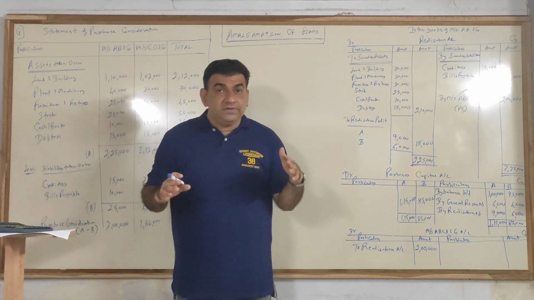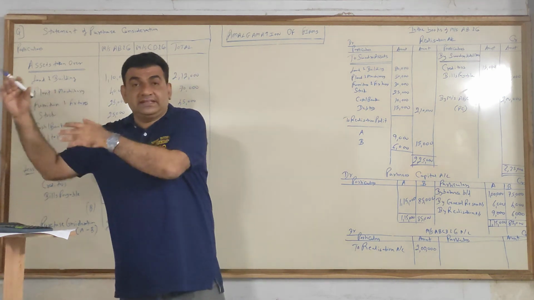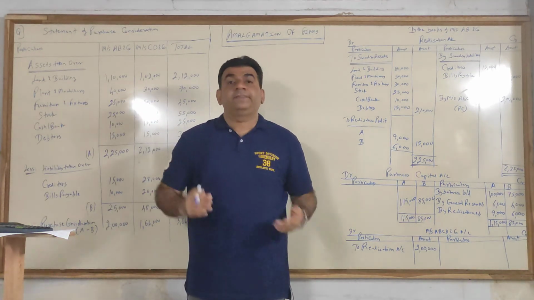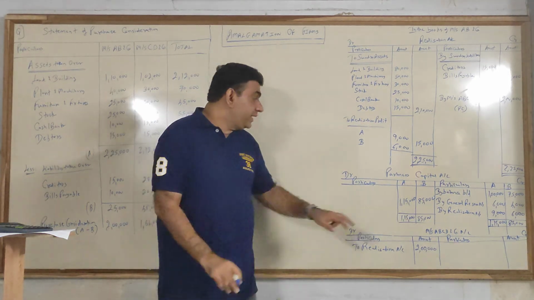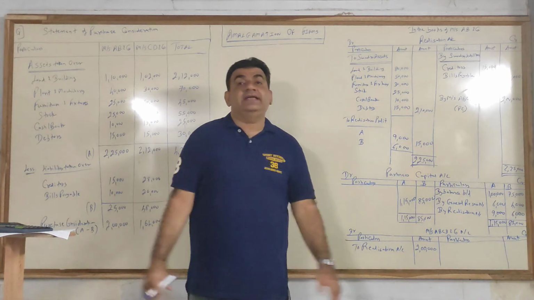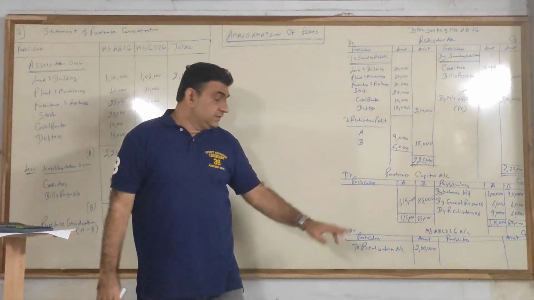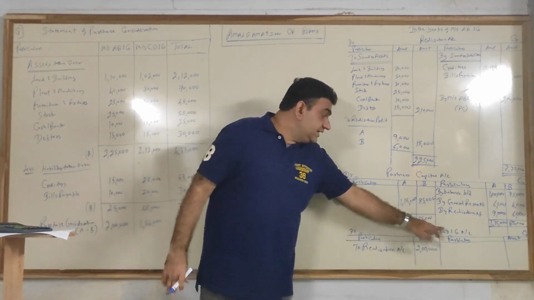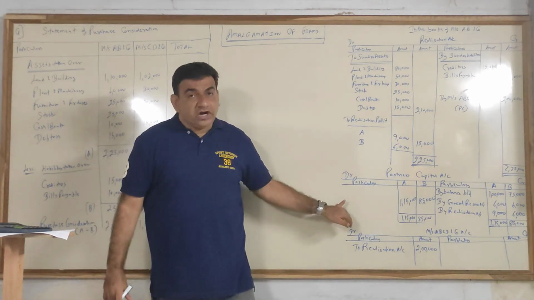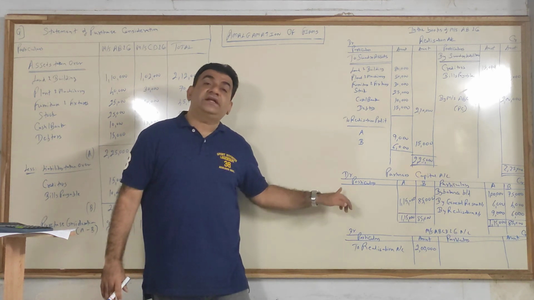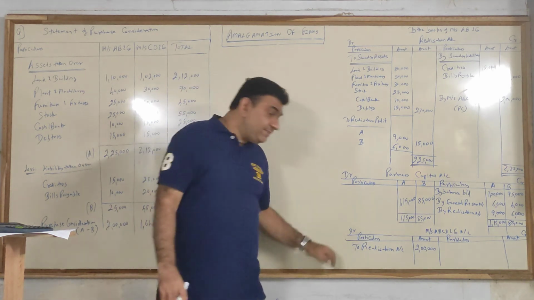So the new firm will not pay A and B the cash amount. They will tell, okay, now you become the new firm. Whatever amount we are supposed to pay you, 1 lakh 15,000 and 85,000, that will now become the capital of the new firm. So the new firm is A, B, C, D and company. So they will not pay. If they pay, they will write cash or bank. This will be transferred to the new company as their capital.